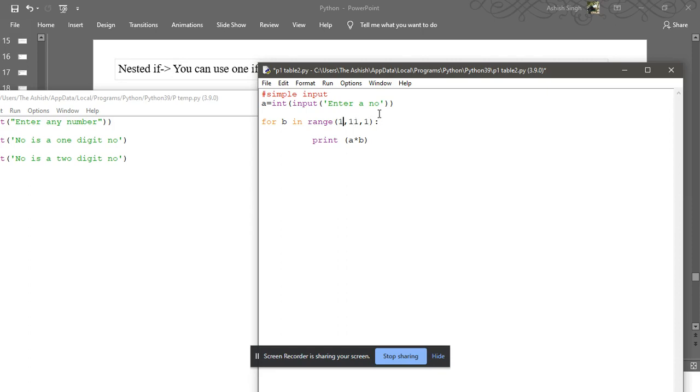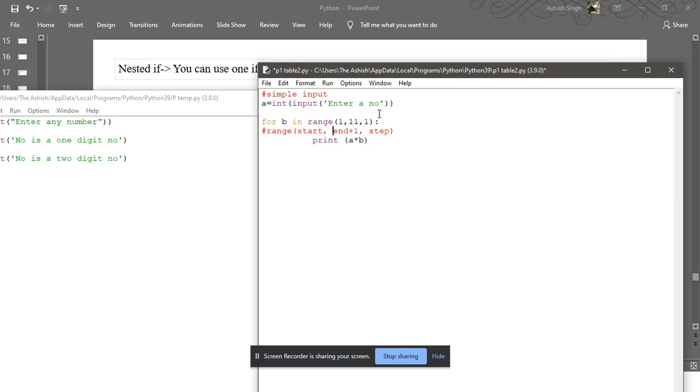In the range function you can see, this is the first, this is the start value. I'm writing it at the downside. Range, start, end plus one, and step.